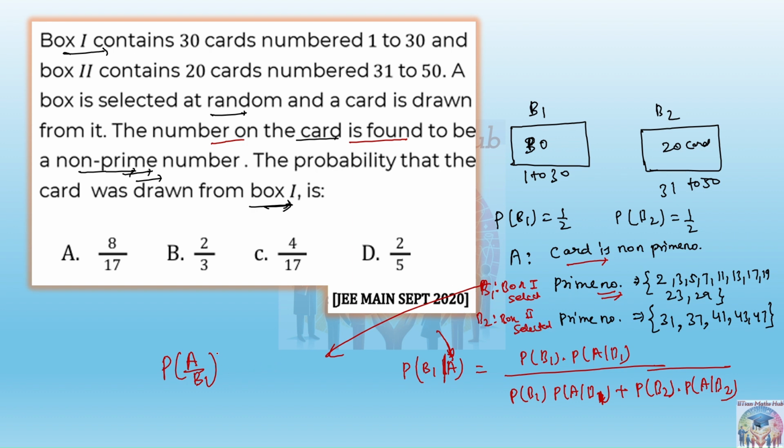So box 1 is selected, and the probability that the card drawn is a non-prime. What should be the answer for this? Yes, 20 by 30, correct. And what about the probability of A by B2? 15 by 20. And P(B1) and P(B2) we already found out. Put all the values in this expression and you will get the answer as 8 by 17. Is it coming? Correct. So the first option is correct.